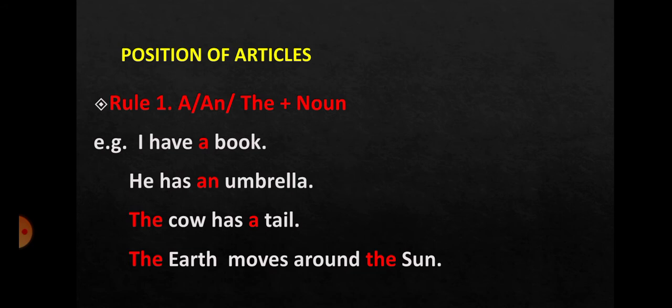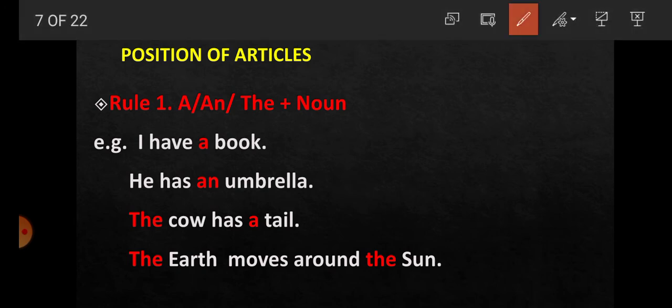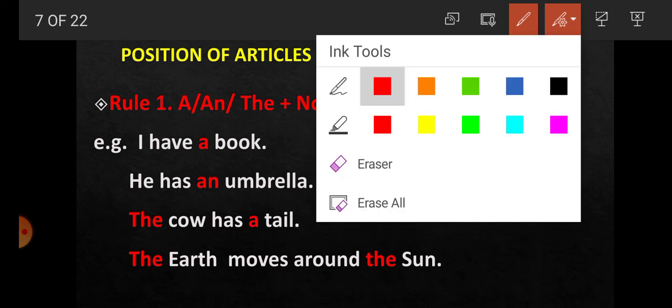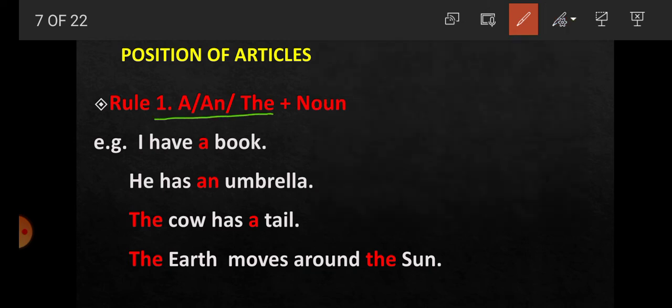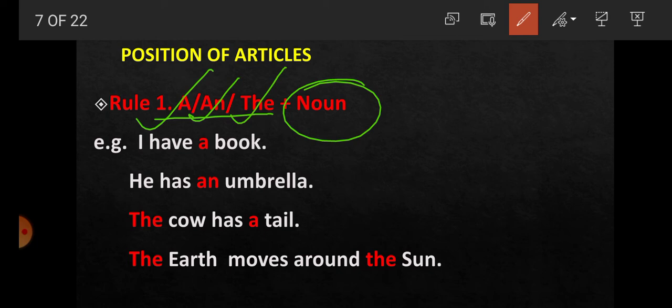Now students, we are going to read the positions of article where we have to use article. So rule number 1, a, an or the plus noun. It means that before noun we can use a, an or the. For example, student, I have a book. Here book is what? Noun. So what does it mean?